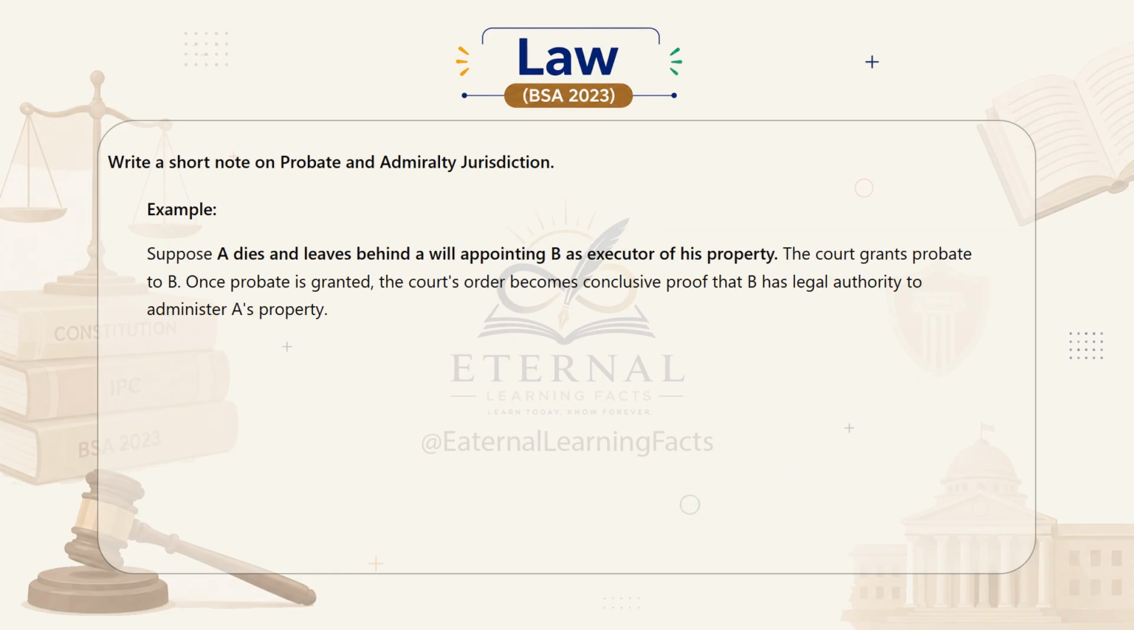For example, suppose A dies and leaves behind a will appointing B as executor of his property. The court grants probate to B. Once probate is granted, the court's order becomes conclusive proof that B has legal authority to administer A's property.